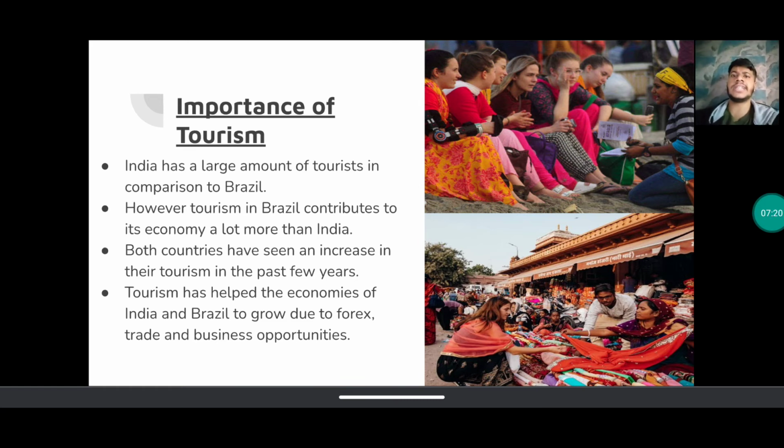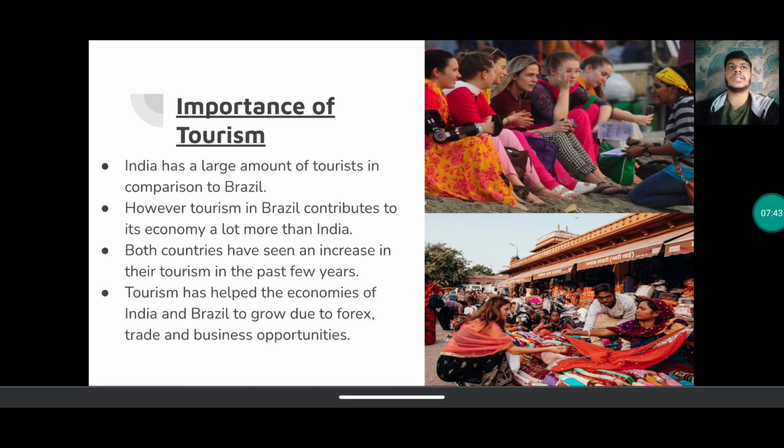It's an economy of scale, simply because इंडिया का पॉपुलेशन बहुत हाई है, यहाँ के करेंसी का वैल्यू बहुत लो है, इसीलिए यहाँ पे टूरिज्म का कंट्रीब्यूशन जो है इकोनॉमी में दैट्स very low. Alright, now both Brazil and India have seen an increase in their tourism in the past few years.